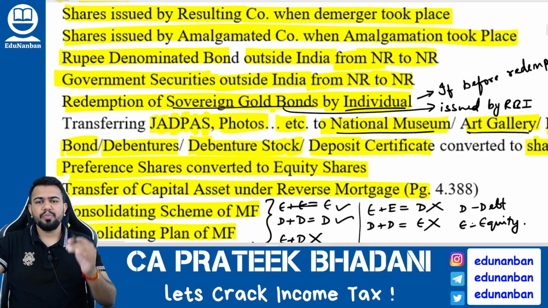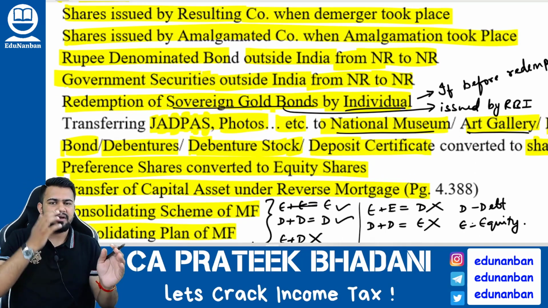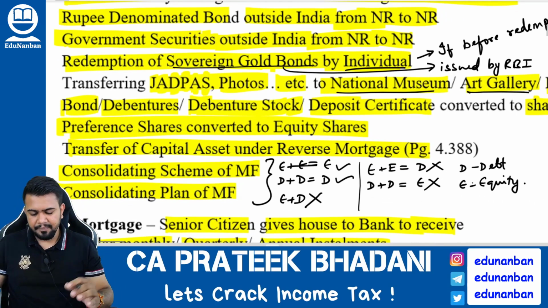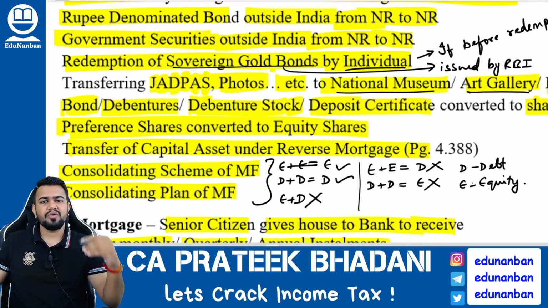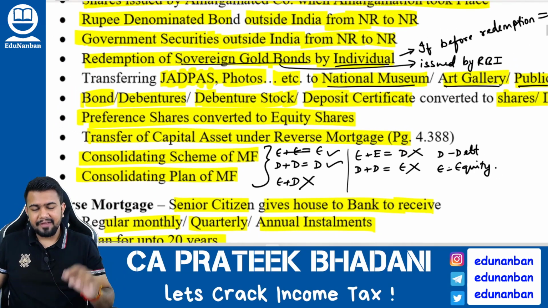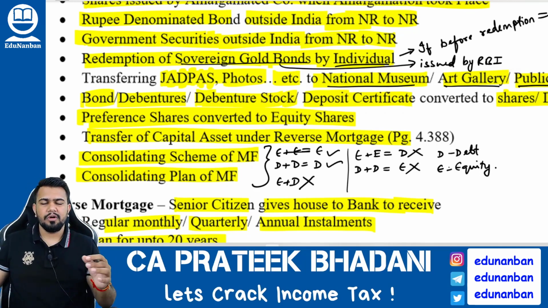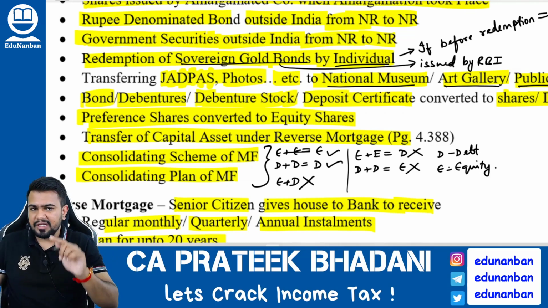Next, if there is any rupee denominated bond and if it is transferred outside India from one non-resident to another non-resident, then also capital gain will not arise because it is a transaction not regarded as transfer. If a government security is transferred from one non-resident to another non-resident outside India, then also it is a transaction not regarded as transfer. Next, if there is any sovereign gold bond issued by RBI, and if an individual is redeeming the sovereign gold bond, then such transaction will not be regarded as transfer. However, before the redemption, if the individual is selling the bond to some other person, then it is very much transfer.